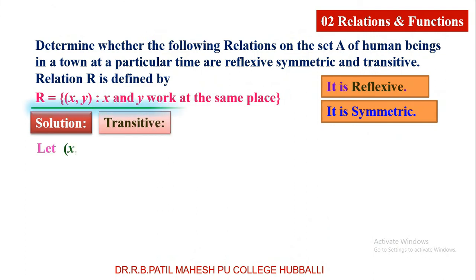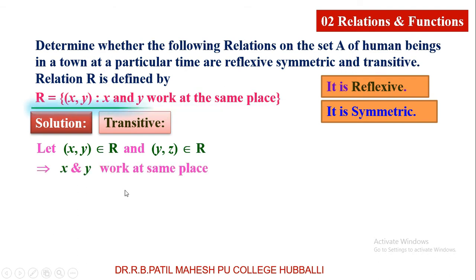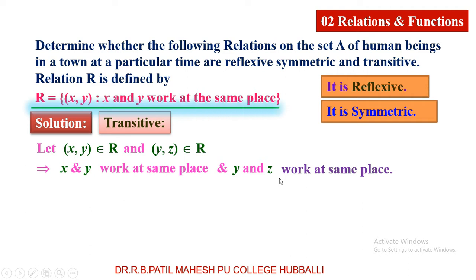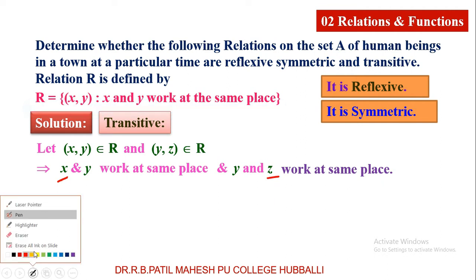Then we'll see the third one, transitive. Two ordered pairs I have to consider. One is (x, y) belongs to R and (y, z) belongs to R. The definition of (x, y) belongs to R in this example is x and y work at the same place, and (y, z) belongs to R means y and z work at the same place. Remember, x and y work at the same place, y and z work at the same place. Now I have to compare x and z. Do they work at the same place? Definitely they work at the same place.